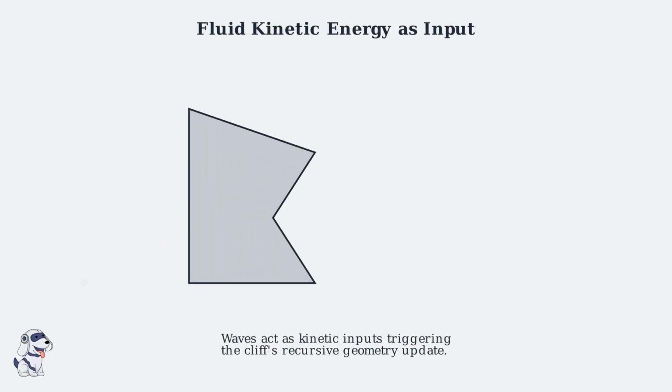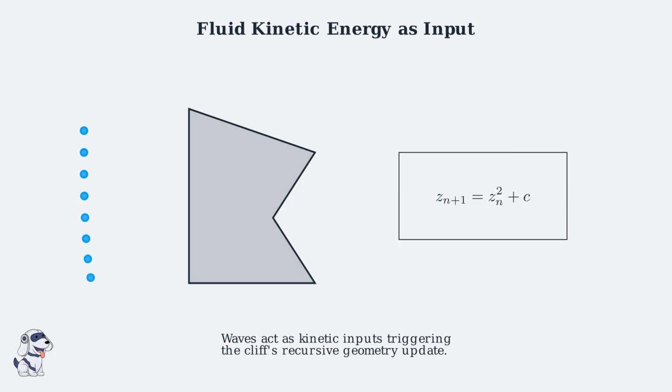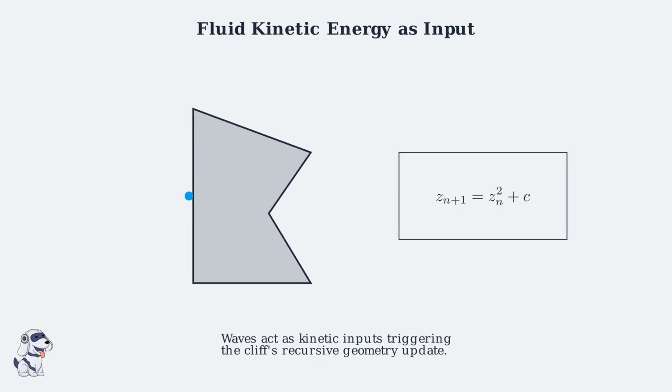Waves are not just water. They are massive inputs of kinetic energy. When this energy strikes the coastline, it acts as a variable in the Earth's geological equation. Each wave collision provides the energy required for the cliff's recursive calculation. The cliff essentially processes this input to determine its next geometric state.